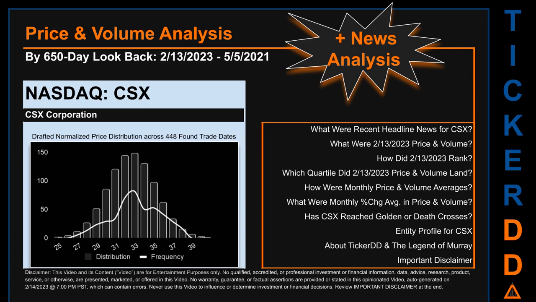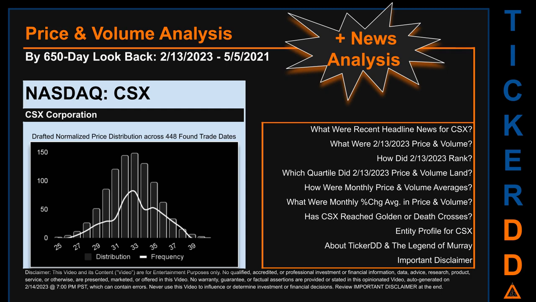The chart shown on this page is our initial attempt at studying the price for CSX after dynamically normalizing price distribution across those discovered trade dates. The bar chart is the generated distribution and the overlaid line graph, if it is generated, is the frequency of the prices on the x-axis. We will enhance this look as our AI model progresses in the next iteration.